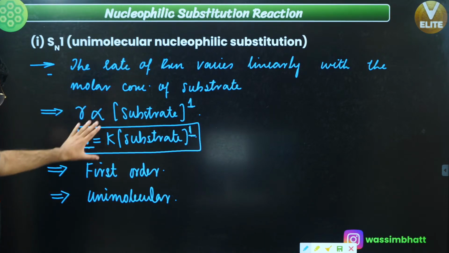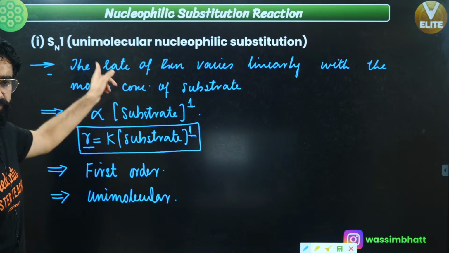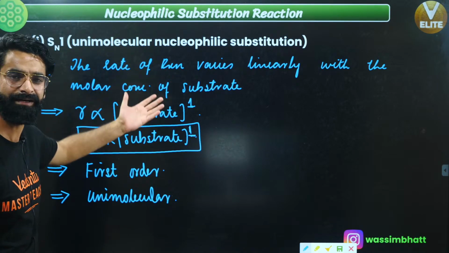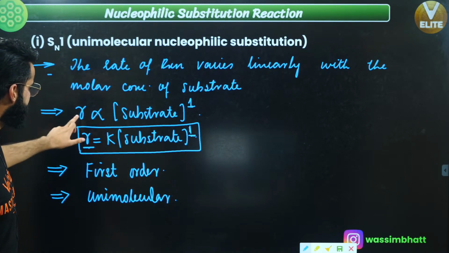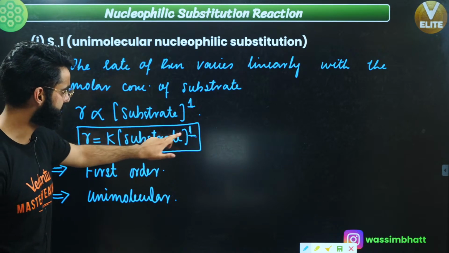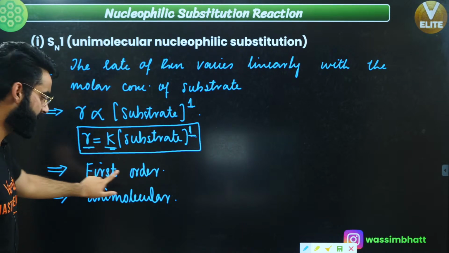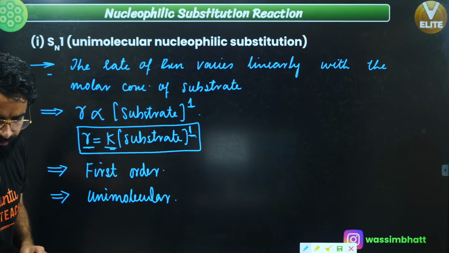A few points which I want every one of you to take note of. In case of SN1 reactions, unimolecular nucleophilic substitution reactions, the rate of the reaction varies linearly with the molar concentration of substrate, point number 1. Rate of the reaction is equal to a rate constant multiplied by the molar concentration of substrate raised to power 1. This SN1 is a first order reaction, and at the same time, its molecularity is 1. That means it's unimolecular in nature.